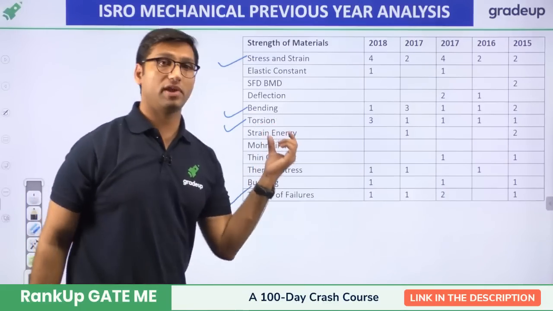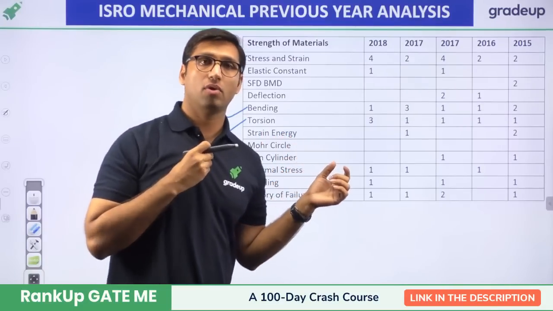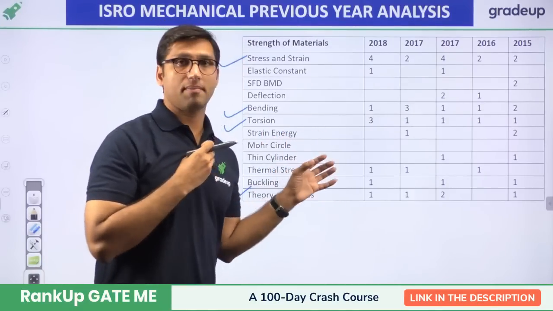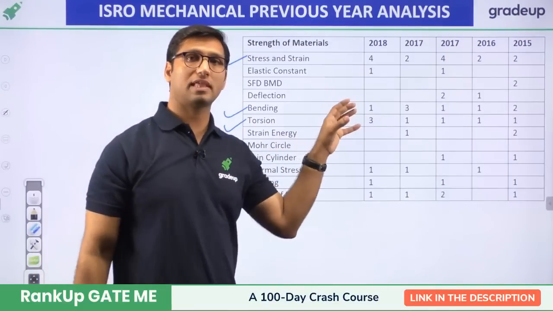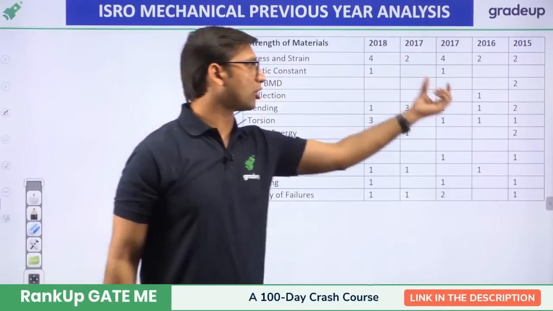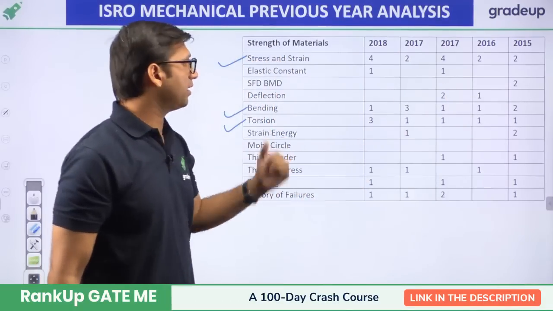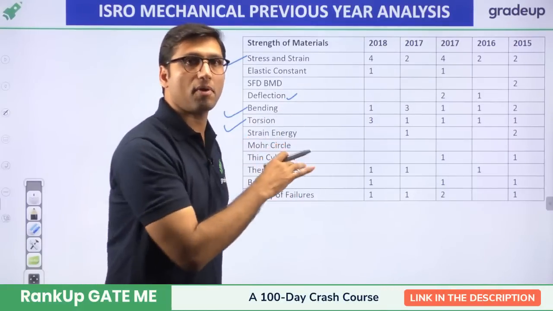Bending, torsion, and theory of failure are also topics that ISRO has taken from the strength of material subject. So this is also a favorite topic for them. Theory of machines, bending, torsion, and stress strain are the topics that they focus on every time. Also, deflection is an important topic.